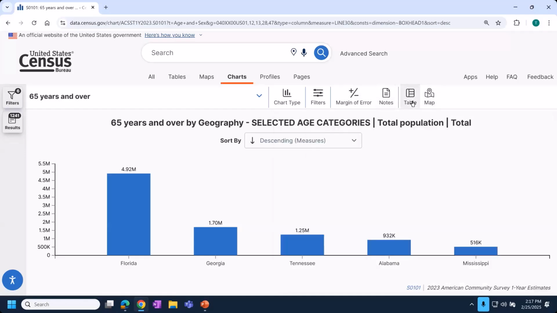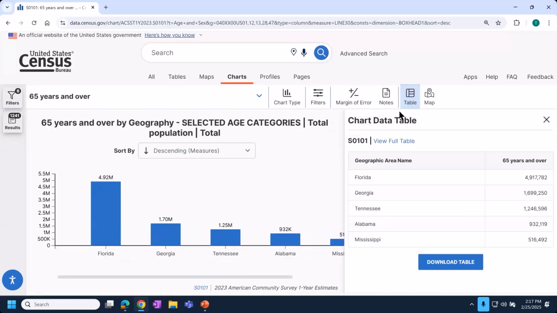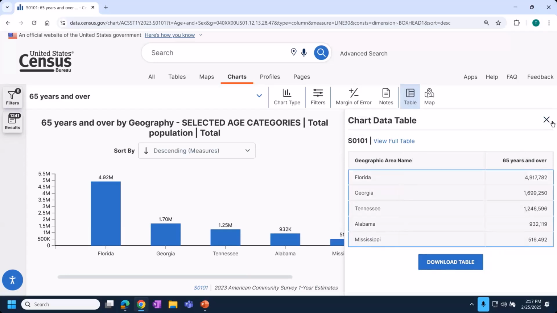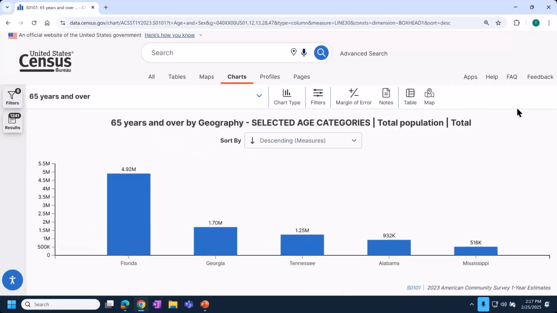And then the last two options, the table button is very handy. It actually gives you a table just of the information that you made a chart out of. So we see just the population 65 years and over. You can highlight, copy this information, or download it. And then there's also the option if you want to go back to the giant S0101 table we started with to view the full table. And lastly, we've purposefully integrated to make this compatible as you navigate throughout the site. So really great to have this visual tool at your hands for creating charts.